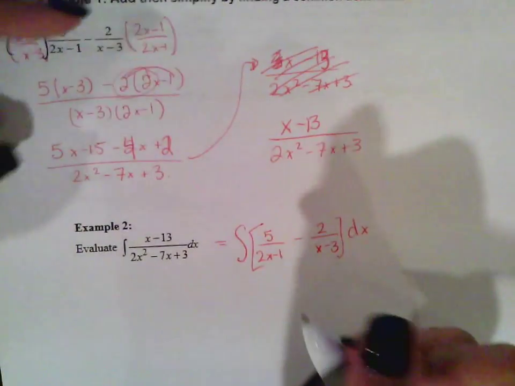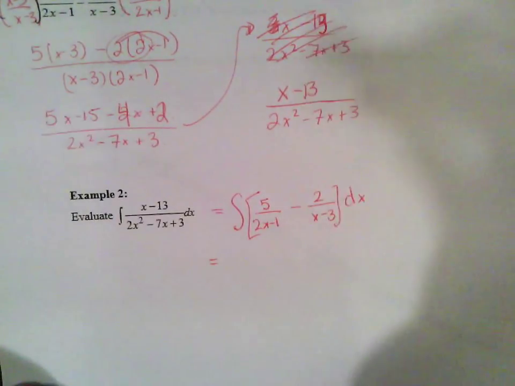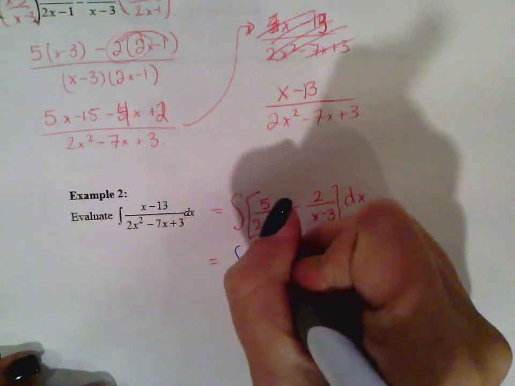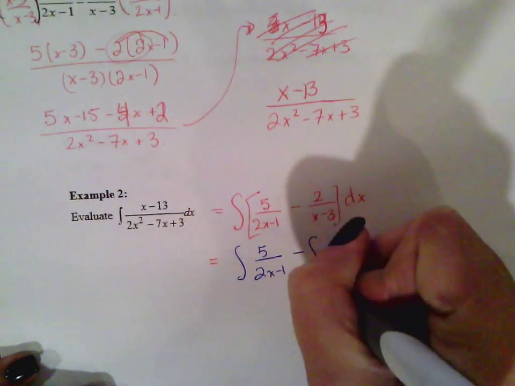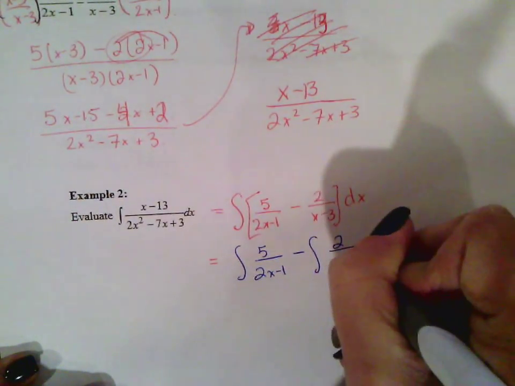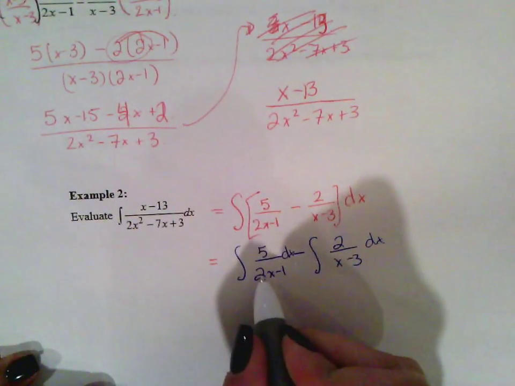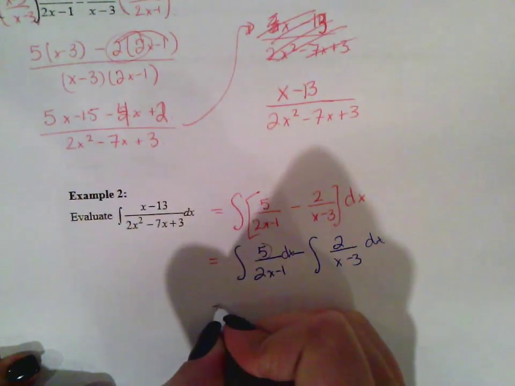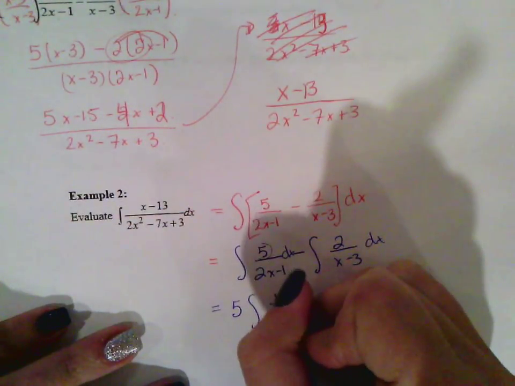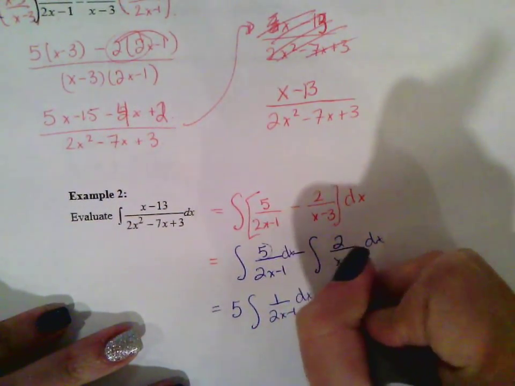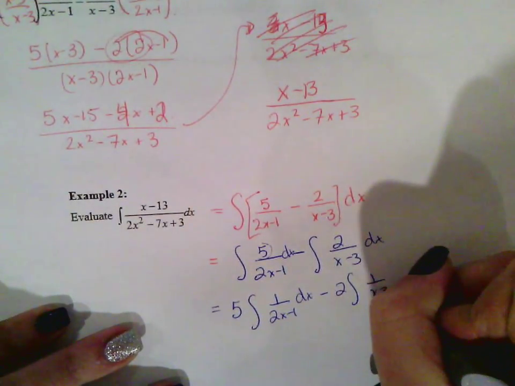And now this becomes easy to integrate because there's a minus, so we can separate this into two separate integrals. 5 over 2x minus 1 minus the integral of 2 over x minus 3 dx. And then we can integrate. First thing we do is pull out the constants, so that 5 comes along for the ride. And this is 1 over 2x minus 1, minus the 2 comes out, 1 over x minus 3.